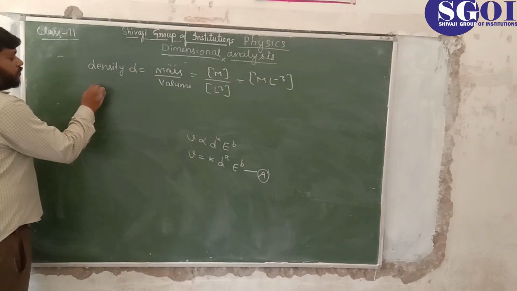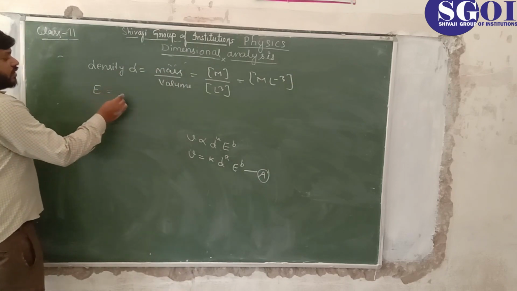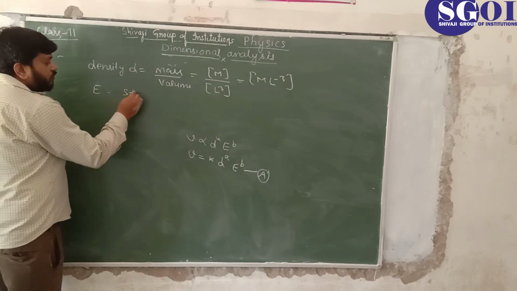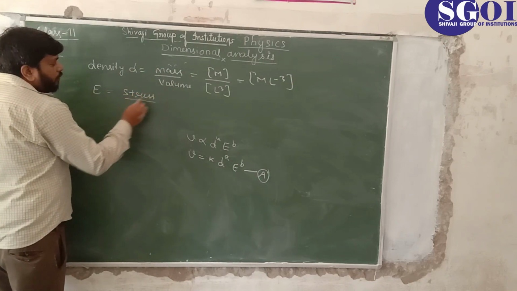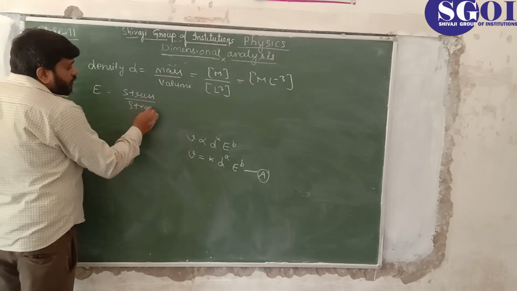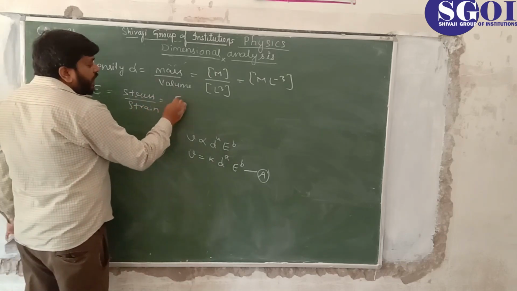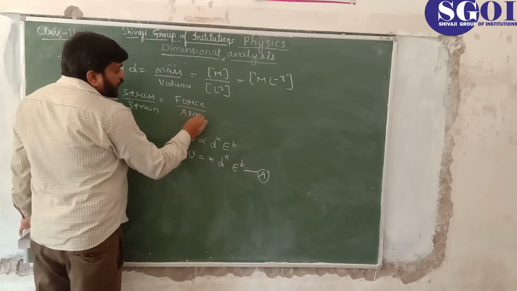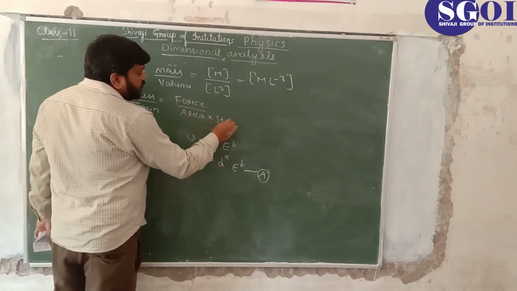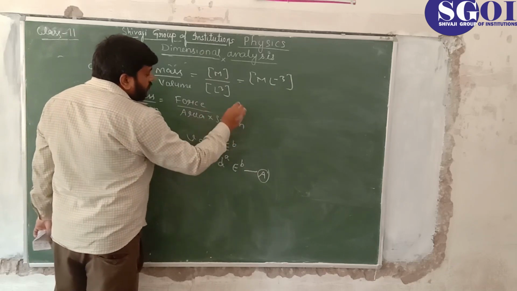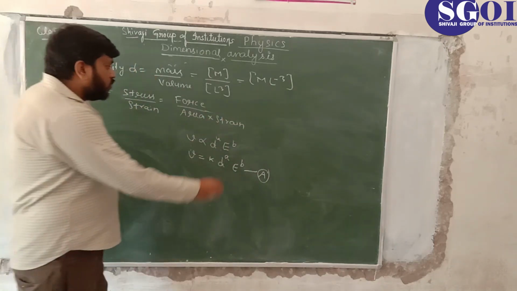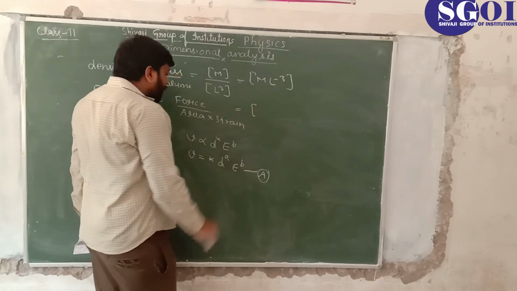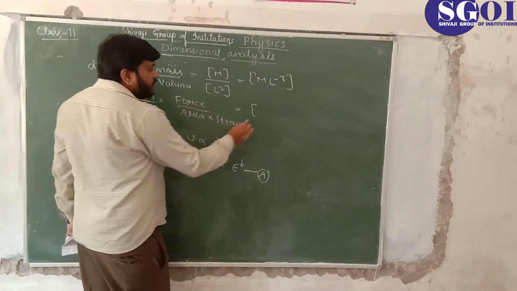For the modulus of elasticity E, it is equal to stress upon strain. For stress, we know that it is equal to force upon area. For force, we know the dimensional formula; we derived it in the first video lecture.